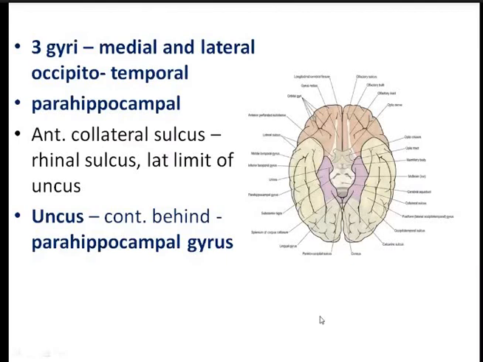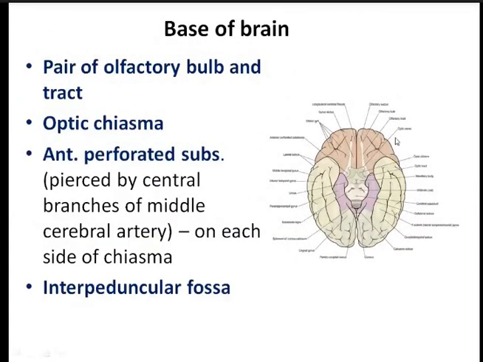So what are the structures you see here in the base of the brain? Here you can see a pair of olfactory bulbs, olfactory tracts, and this is the optic chiasma. These two are the optic tracts here. This is the interpeduncular fossa. And here you'll find the arterial circle of Willis. So these are the structures which you find in the base of the brain.